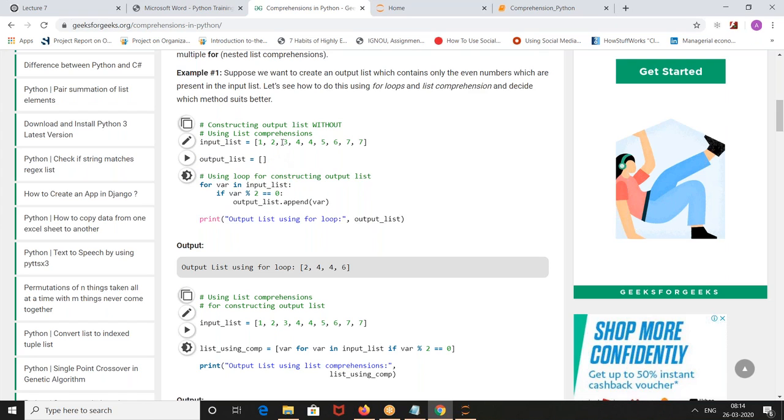Just to check, do you have any doubts from the start to the last here? Any doubts here?